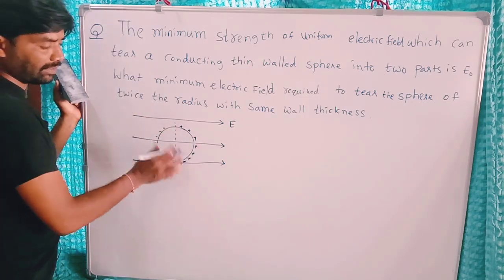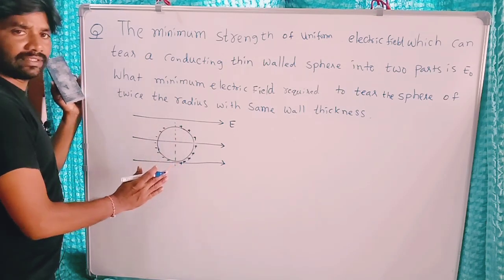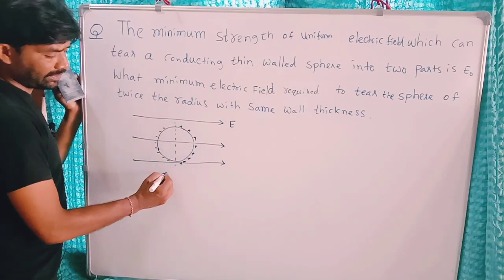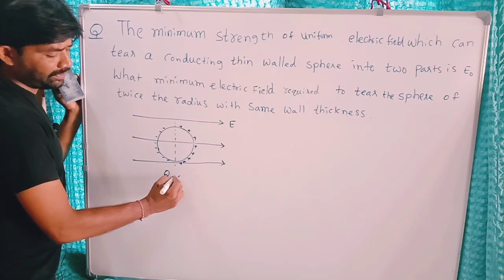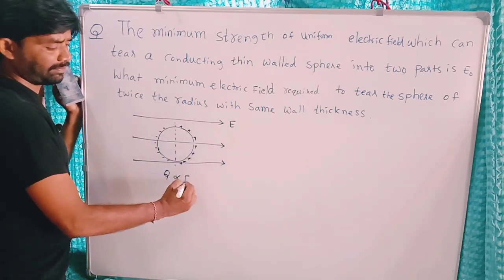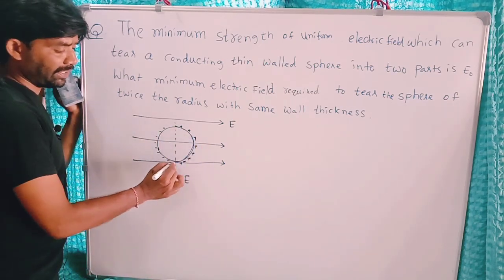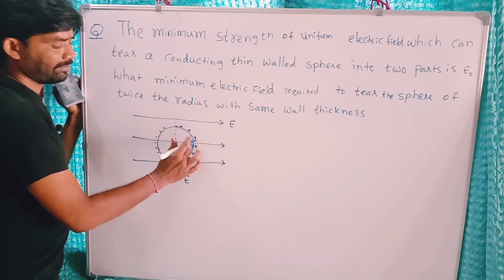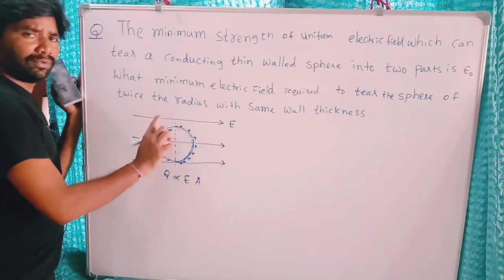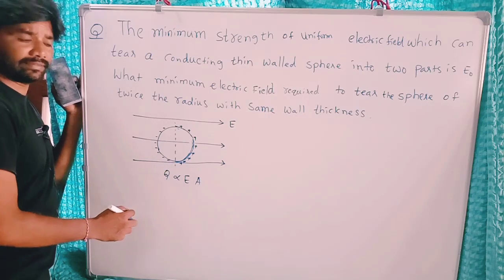Now the charge on one of the two sides of this sphere is called induced charge. That induced charge magnitude definitely depends on the applied field, and also on the surface area of the sphere. More surface area, more induced charge on its surface.